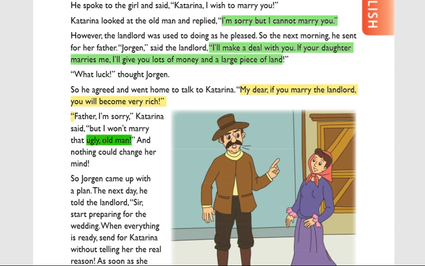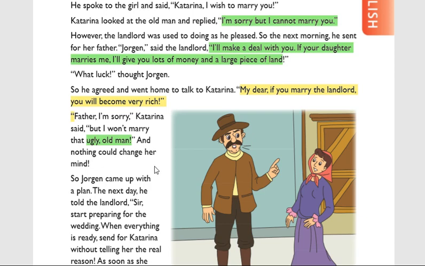The landlord is an old man, not handsome, not beautiful, nothing but ugly. That's why I won't marry. Who said this sentence? Katrina said, "I won't marry the landlord," and nothing could change her mind.